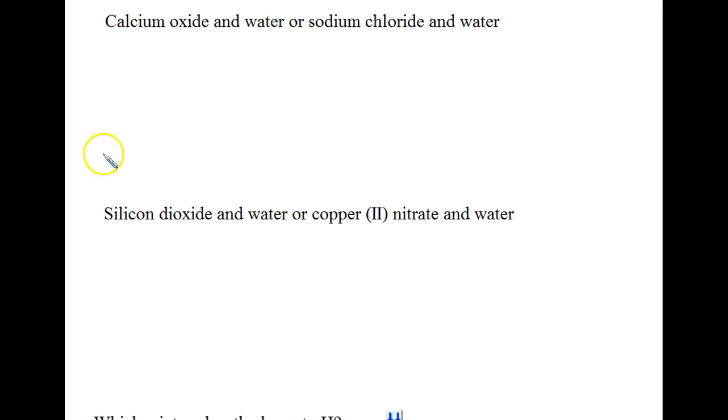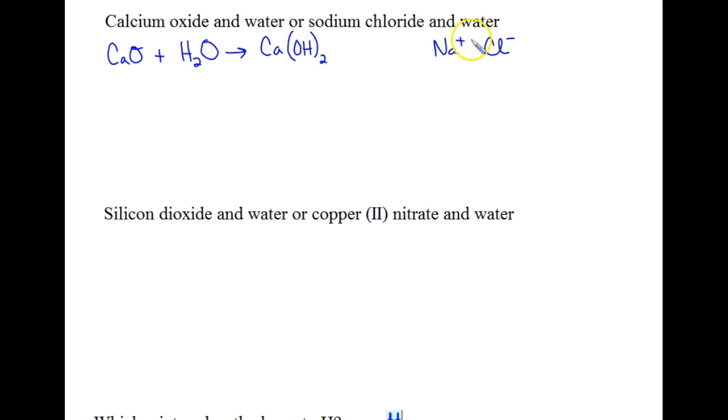Moving on to our next example, calcium oxide in water or sodium chloride in water. Calcium oxide in water is one of those things you should recognize. Whenever you put a metal oxide in water, it's going to give you a metal hydroxide. And then sodium chloride in water is just going to give you sodium ions and chloride ions.